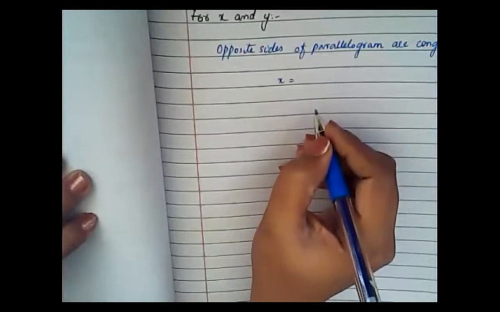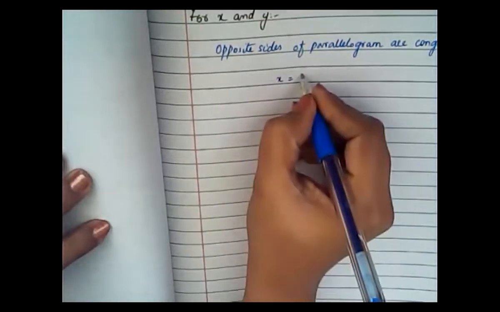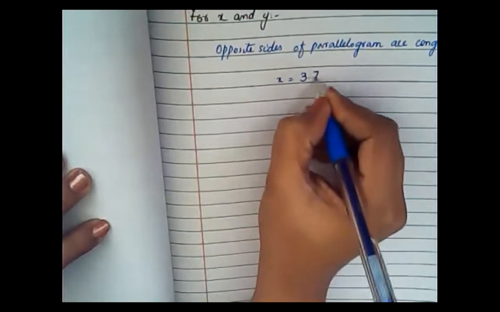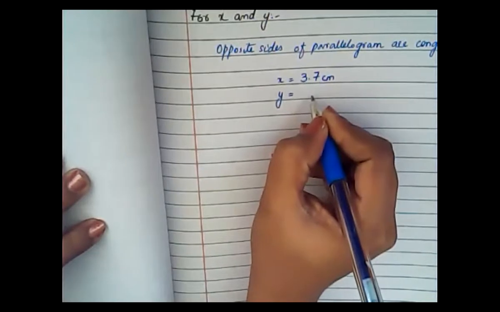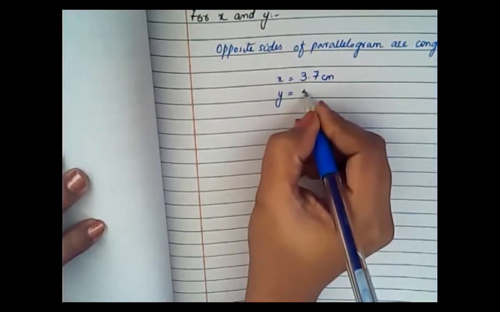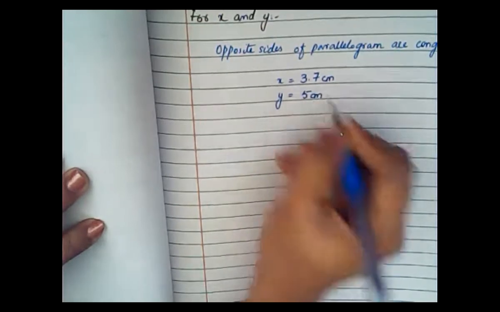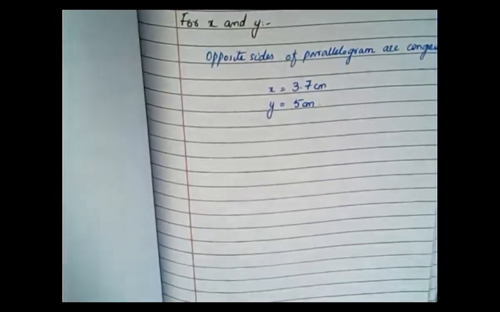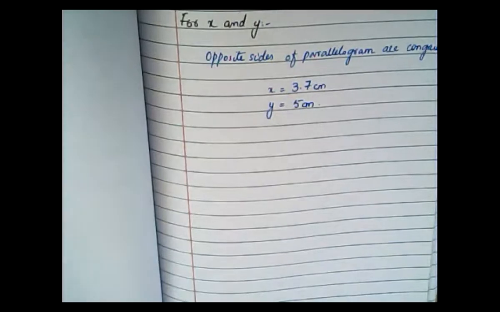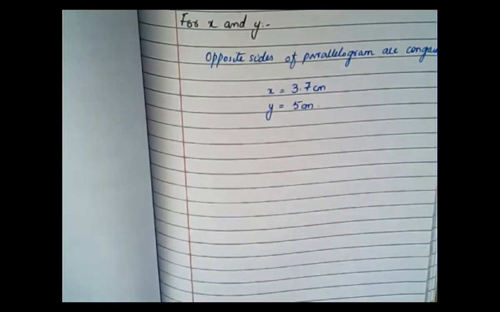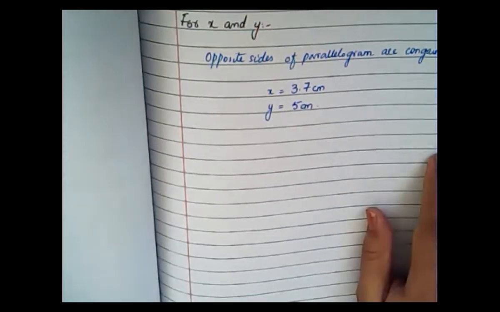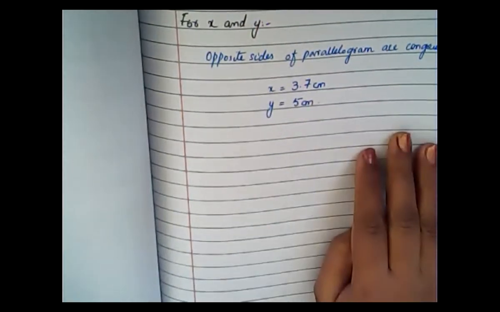X is 3.7 centimeters. X is equal to 3.7 centimeters and Y will be equal to what? Yes, Y is equal to 5 centimeters. Okay, Y will be equal to 5 centimeters and X will be equal to 3.7 centimeters. Done? Clear? Done, students?